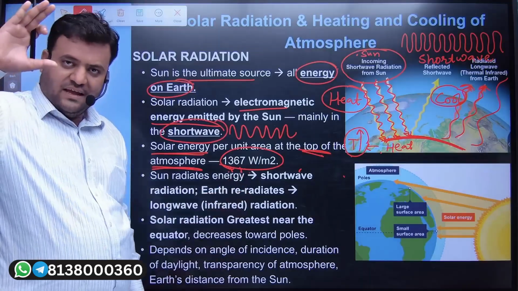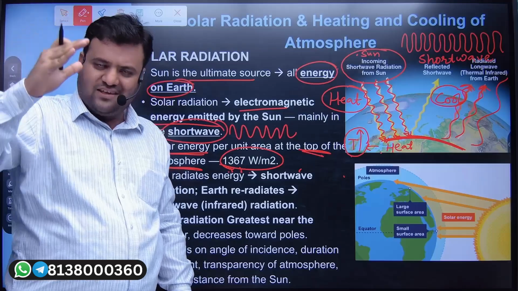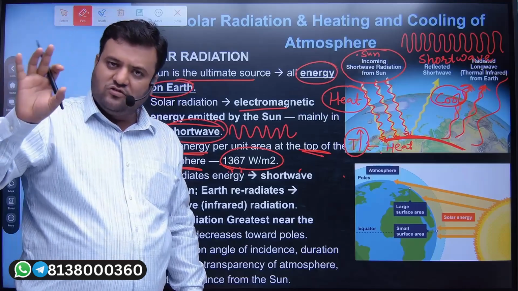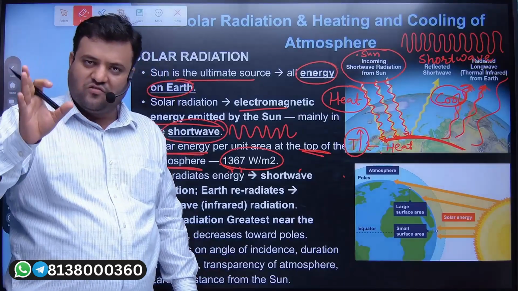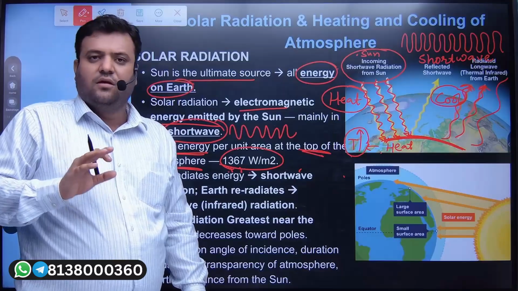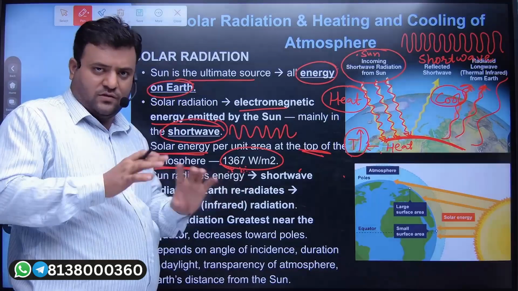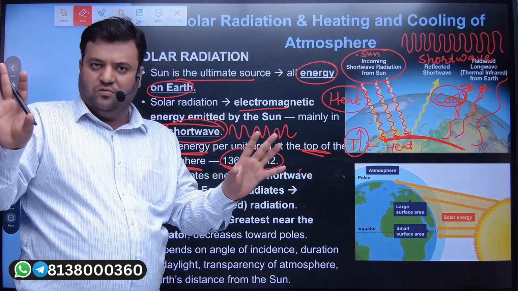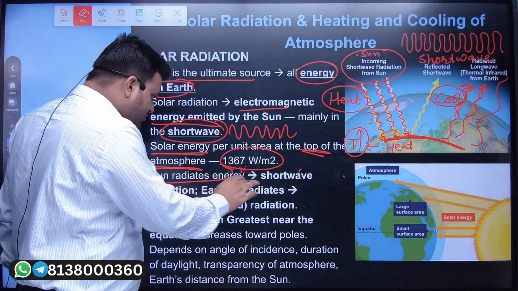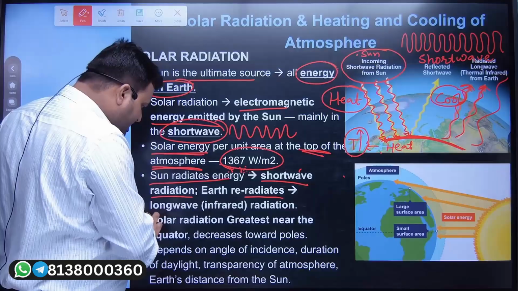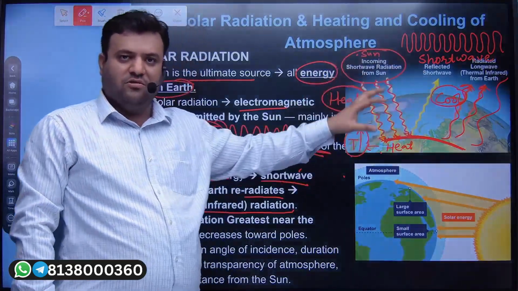And when the insolation is arriving on the Earth's surface, it has to pass through the atmospheric layers, and because of the various concentrations of gases, various pollutants, and various dust particles, there could be a change in this solar energy on Earth's surface. You will have a detailed overview of this in an upcoming slide. So the sun radiates what? Short wave radiation. Earth re-radiates in terms of long wave radiation. I told you why and how. You have to remember that.